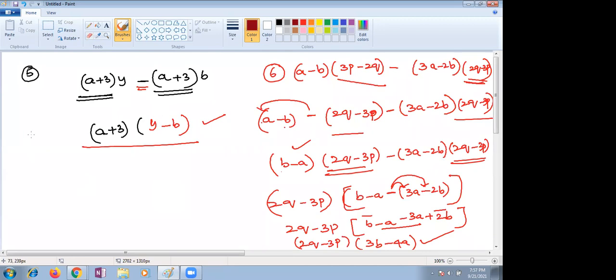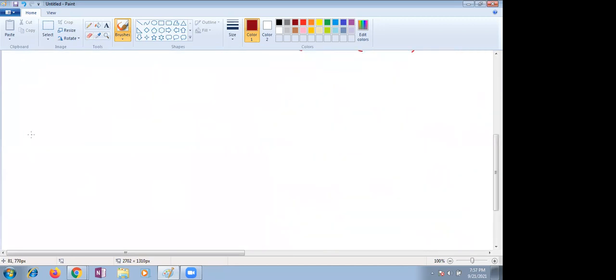Okay, sure. Okay, the question is a minus b, very important also, children. This is a minus b, 3p minus 2q. We are doing the same varieties of questions as in natural numbers. We are using and doing the same properties, but there we have arithmetic operations and here algebraic operations.